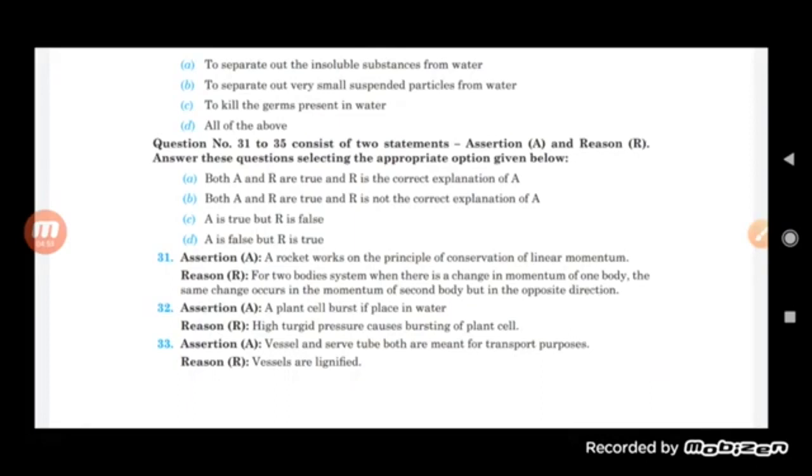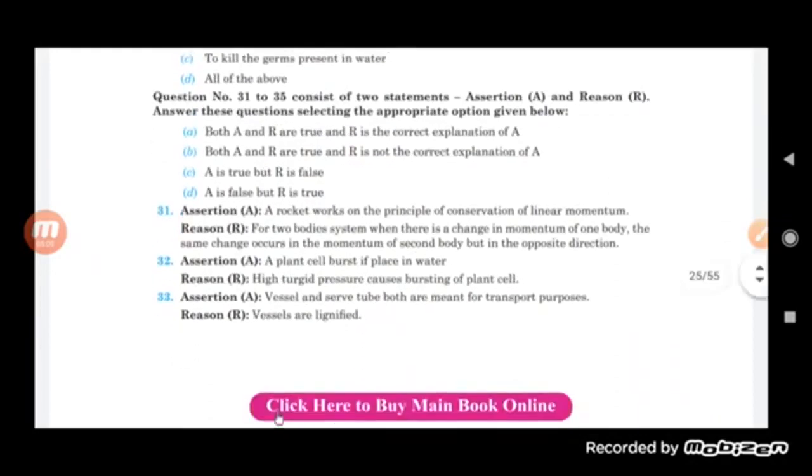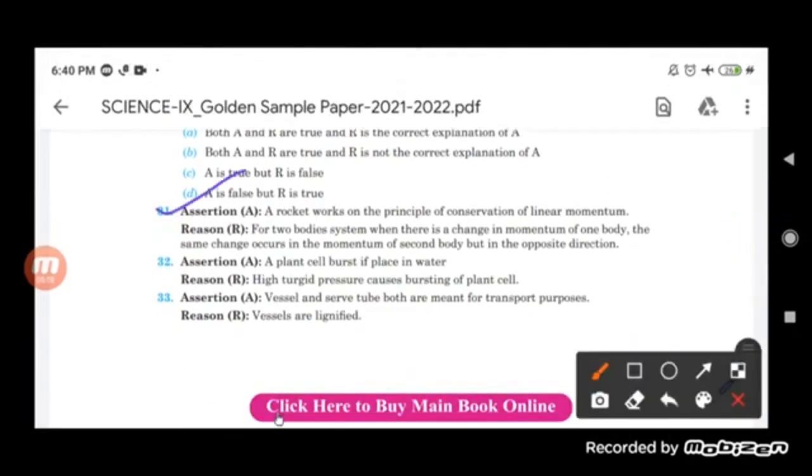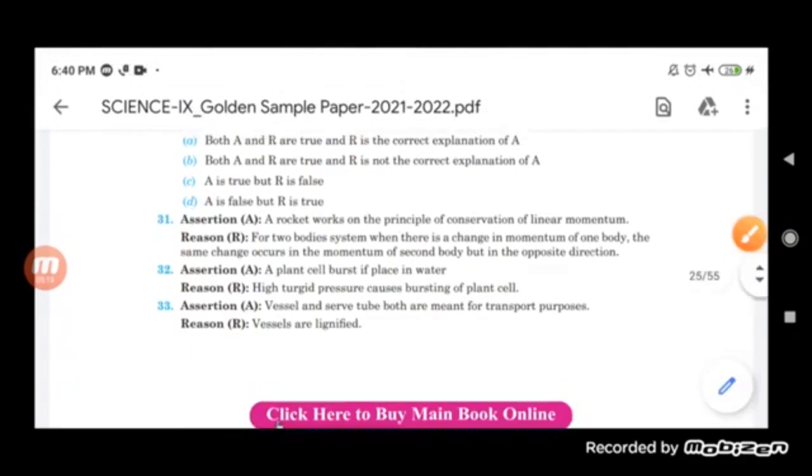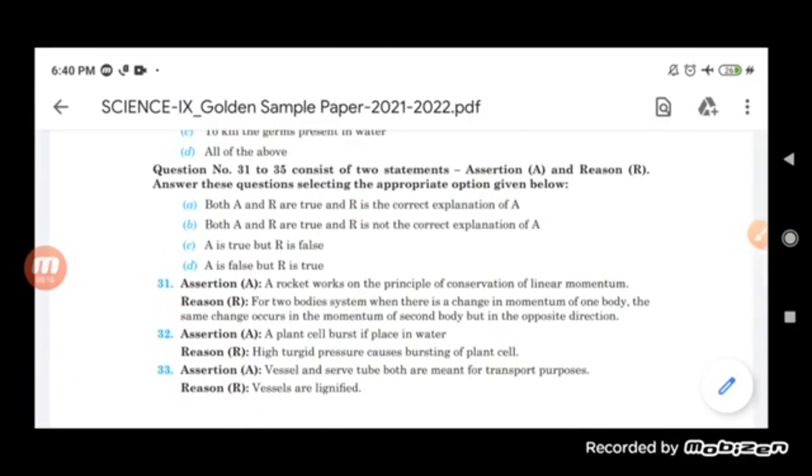Basically, according to that, we can say here that assertion as well as reason both are correct, and the reason is the correct explanation of the assertion also. So we can say the first one is the correct option, in which both assertion as well as reason are correct, and the reason is the correct explanation of the assertion.